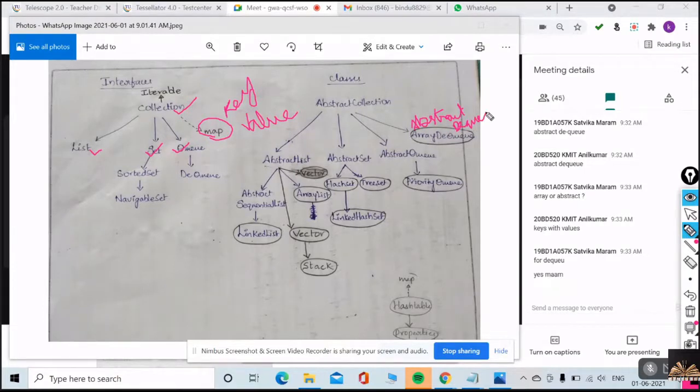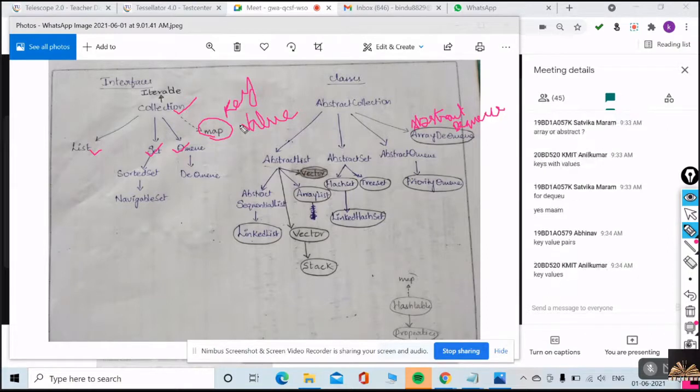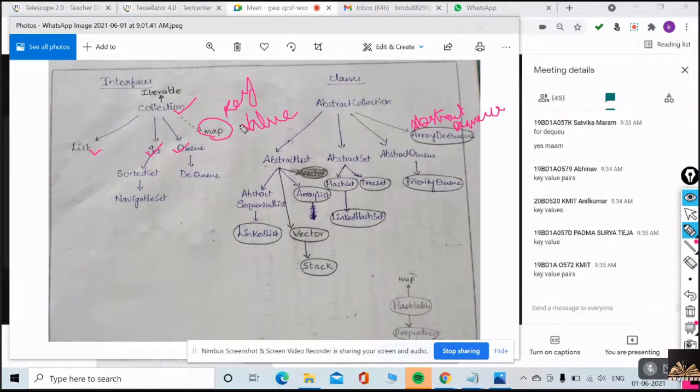Understood now? And I'm talking about map right now. Map consists of what type of values? Key value pairs. Very good, Abhinav. So what exactly are key value pairs? Suppose you come across any dictionary, then in a dictionary, what will you find? There is a word and the respective meaning of that word. The word is the key and the meaning is the value.